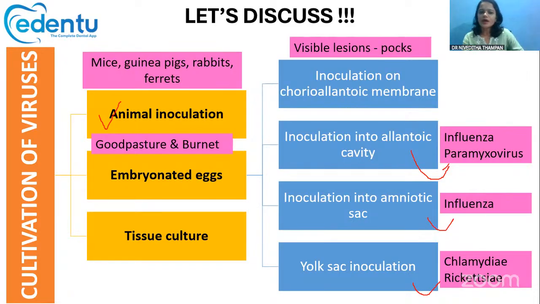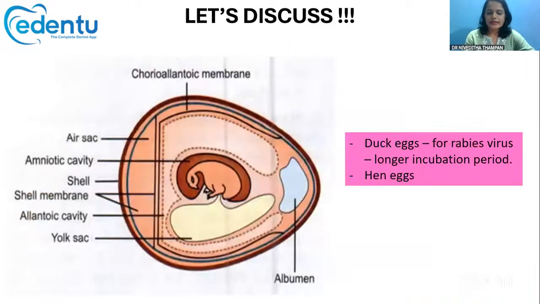So embryonated egg is the correct answer. And these are the various membranes, the chorioallantoic membrane. You can inoculate into this, or into the amniotic cavity, or the allantoic cavity, or the yolk sac. So these are the four parts into which you can inoculate the viruses. Hen's egg or duck's egg can be used. Duck's eggs are mainly used for rabies virus because it has a longer incubation period.